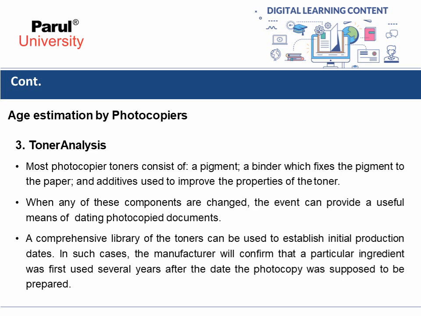The next point is age estimation by photocopiers, particularly by toner analysis. Most photocopier toners consist of a pigment, a binder which fixes the pigment to the paper, and additives used to improve the properties of the toner. When any of these components are changed, the event can provide a useful means of dating photocopied documents.